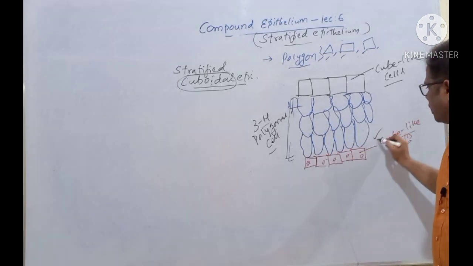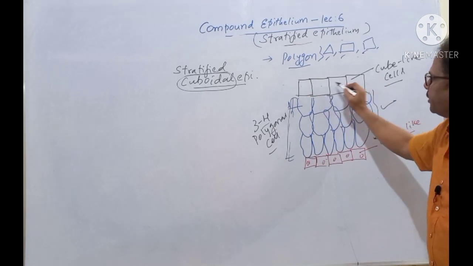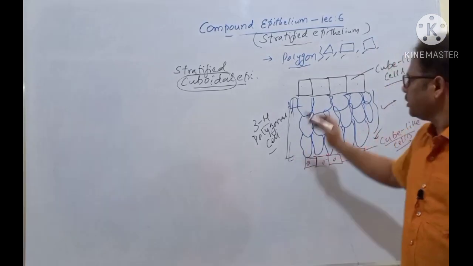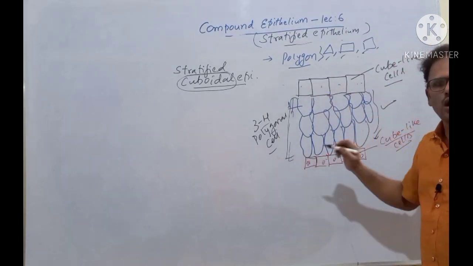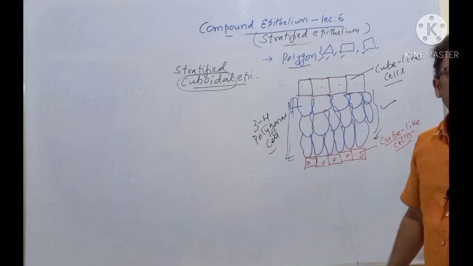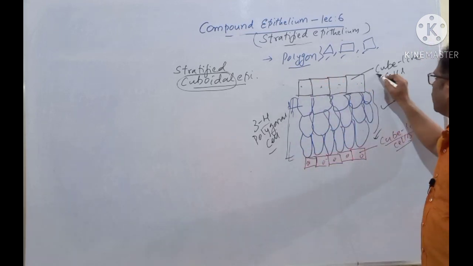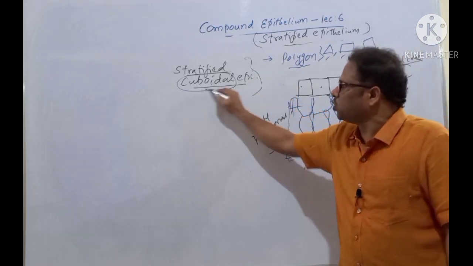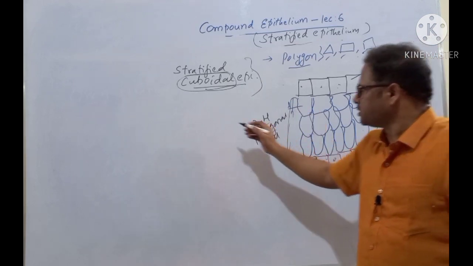This is common. This is also common. Only this is different. That's it. In the stratified squamous epithelium, what is present in the uppermost section? It consists of flat tile-like cells. Whereas here, the uppermost section consists of cube-like cells or cuboidal cells. That is why it's called stratified cuboidal epithelium. This is very simple, isn't it?